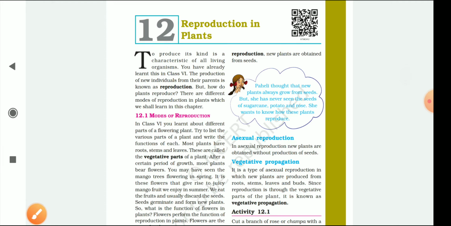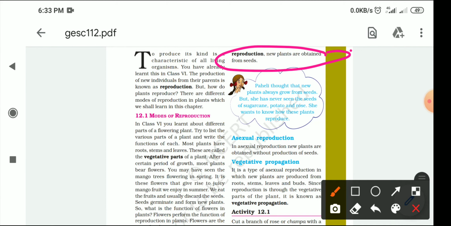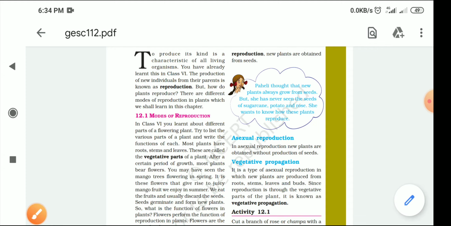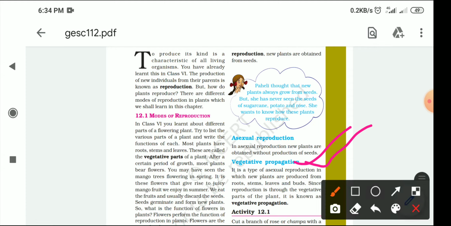So here you can see this is important and this is the definition. Clear? Now we will discuss the asexual mode of reproduction. As I told you earlier, asexual means we talk about vegetative propagation, the vegetative part, meaning their roots, stems, leaves, or the buds. If the plants are growing through these different vegetative parts, this kind of reproduction is called vegetative propagation. In that case we are going to deal with three very important methods: fragmentation, spore formation and budding.